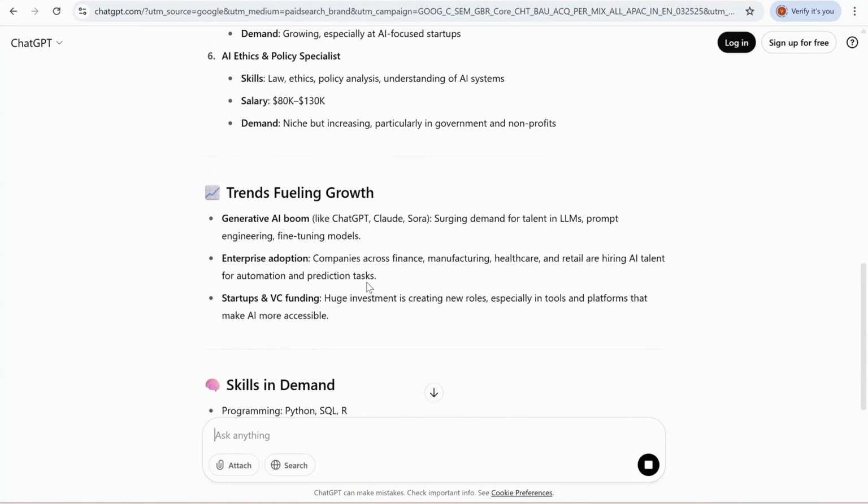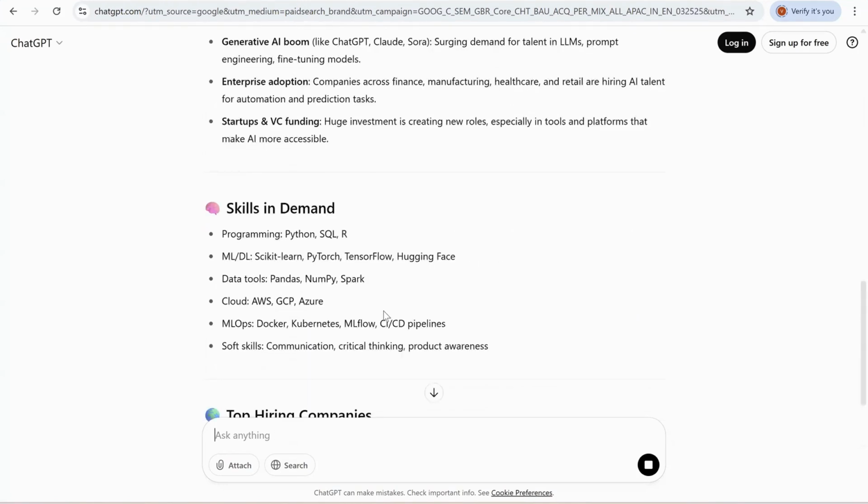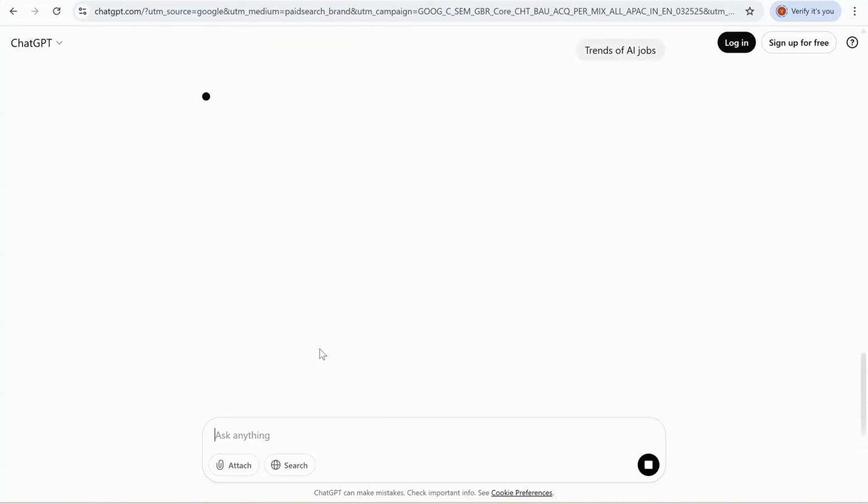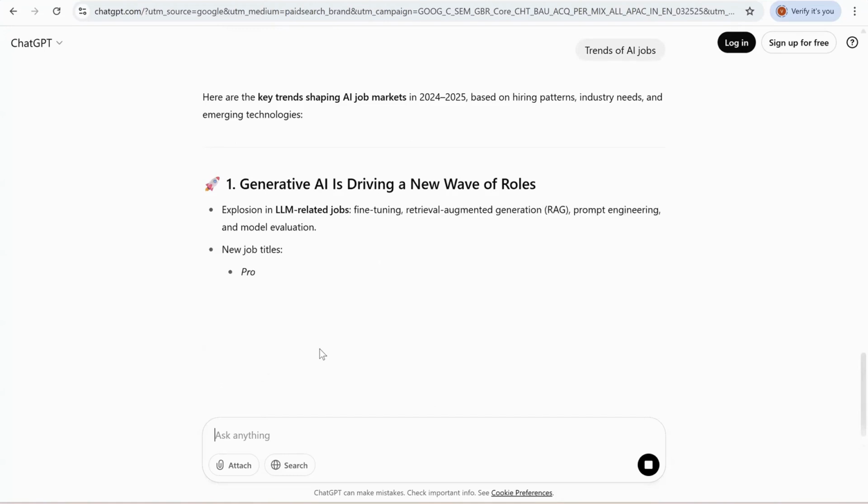If you look at the trends, let me ask it what the trends of AI jobs are.